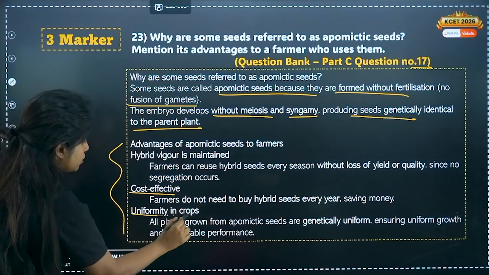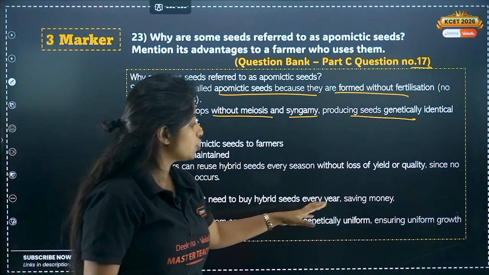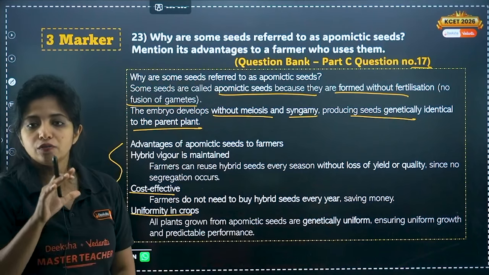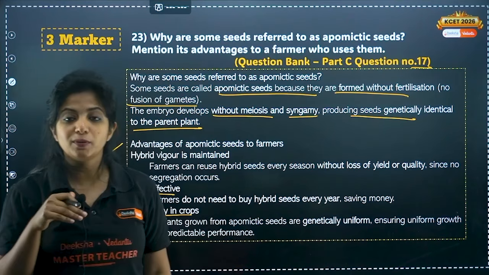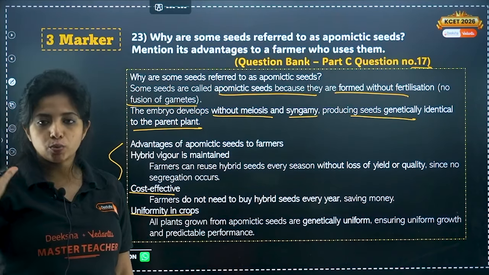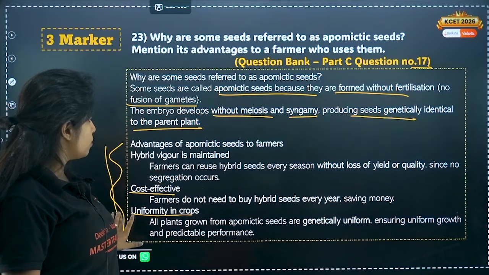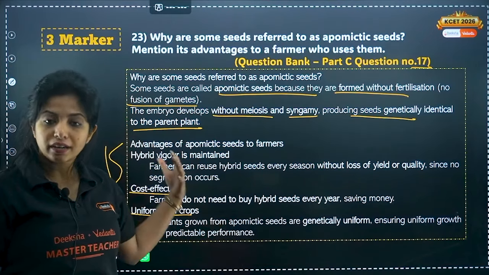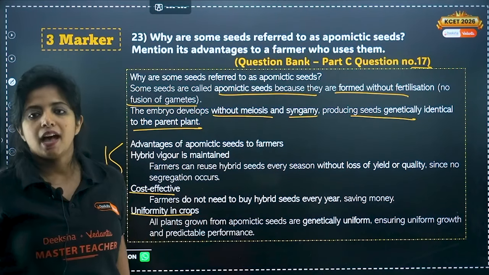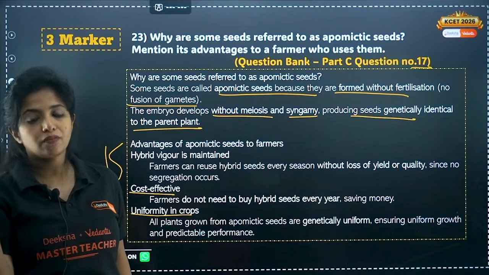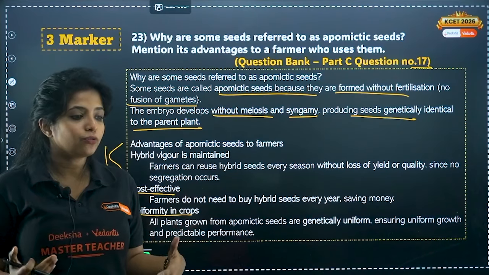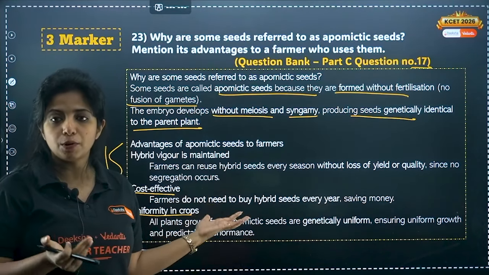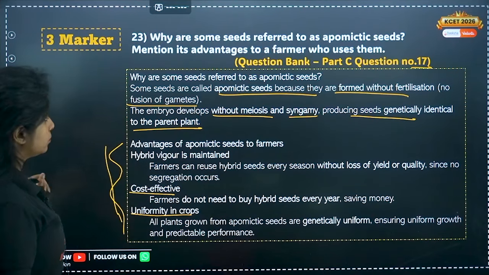Now, uniformity in crops. All plants grown from apomictic seeds are genetically uniform, ensuring uniform growth and profitable, predictable performance as well. So basically these are the things that you can write and this can give you marks. Hybrid vigor is maintained, cost effective and uniformity in crops. Suppose I want to grow in large numbers, I can easily grow with the help of apomictic seeds.